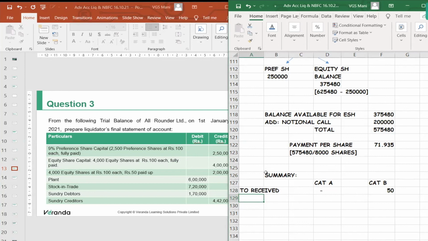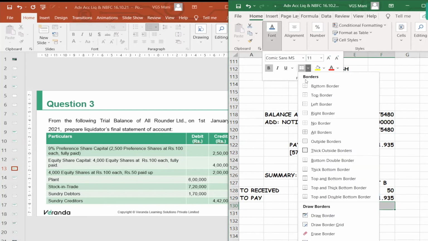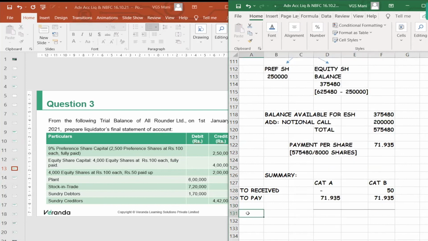Then to pay, for category A, company has to pay 71.935, category B also 71.935. What is the net settlement? Company has to pay 21.935 net.